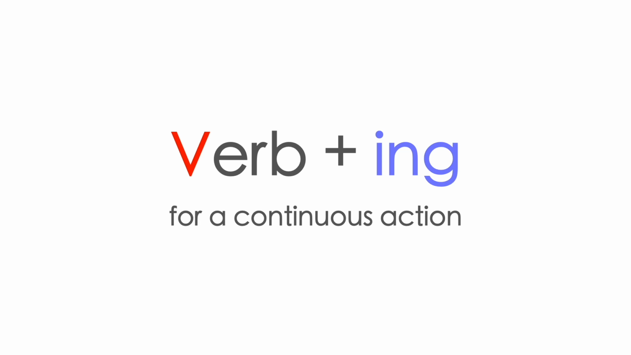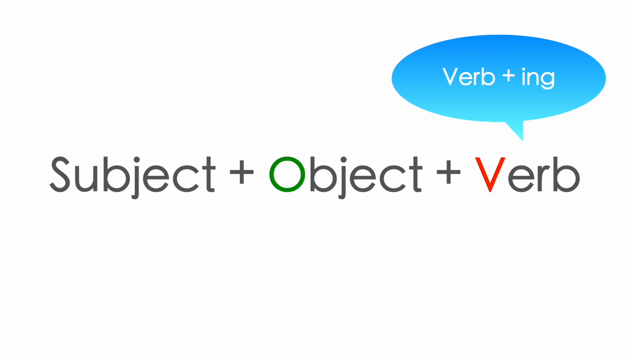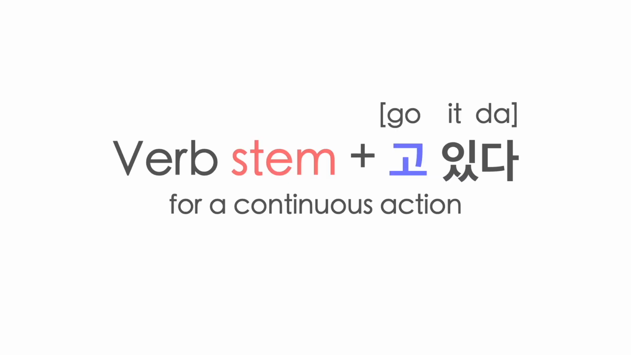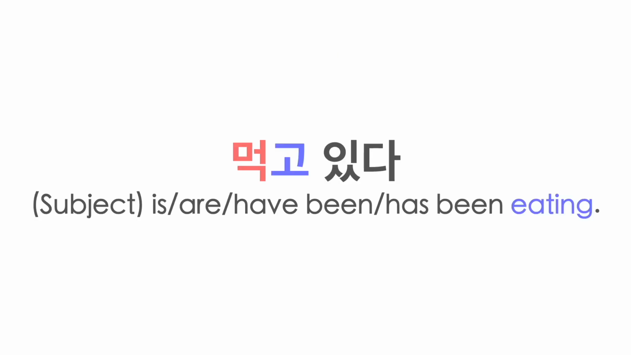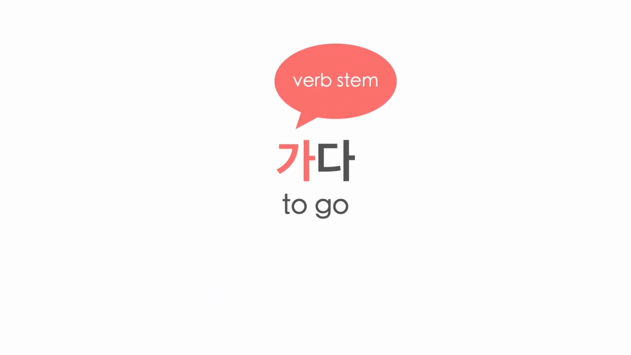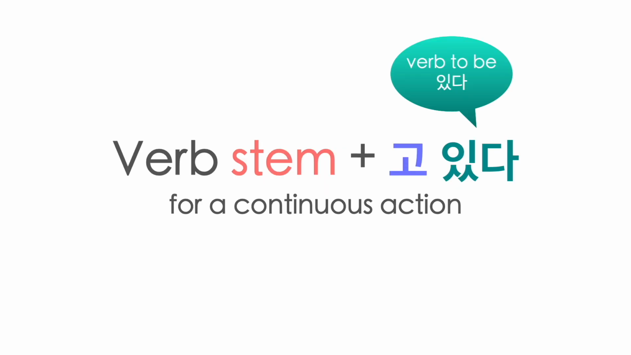Verb ing is also used for a continuous action. To form a verb in Korean for a continuous action, we start with the verb stem followed by 고 있다. From the previous example, 먹다 means to eat. We take the verb stem 먹 and make it 먹고 있다 to express a continuous action. Here's another example with 가다, which means to go. 가고 있다 means the subject is going. To make a sentence using this expression, conjugation of verb to be 있다 is applied.